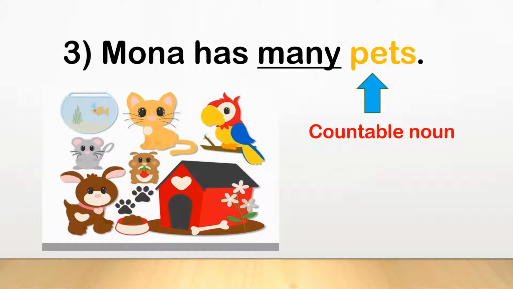Children, now look at the next example. Mona has many pets. In this example, the word pets is a plural countable noun. So, we use the word many in the sentence. And our sentence will be, Mona has many pets.